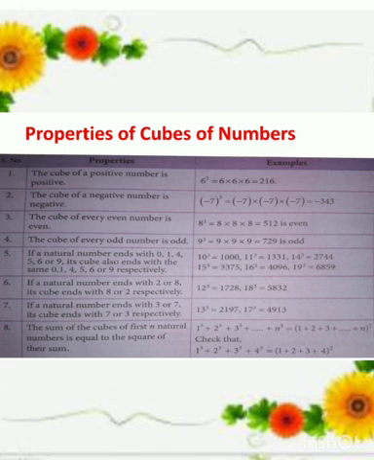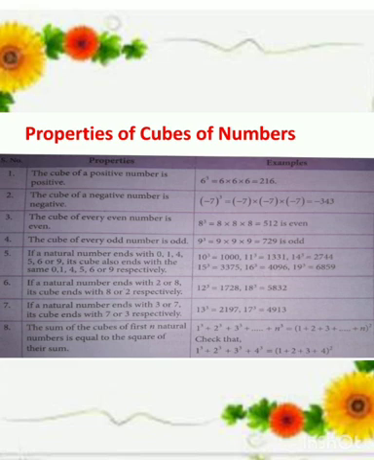Therefore, the cube of a negative number is negative. The cube of every even number is even. 8 is an even number, so 8 cubed is 8 multiplied 3 times, that equals 512. So 512 is also an even number. Therefore, the cube of an even number is even. The cube of every odd number is odd. 9 is an odd number, so 9 cubed is 729, which is also odd.